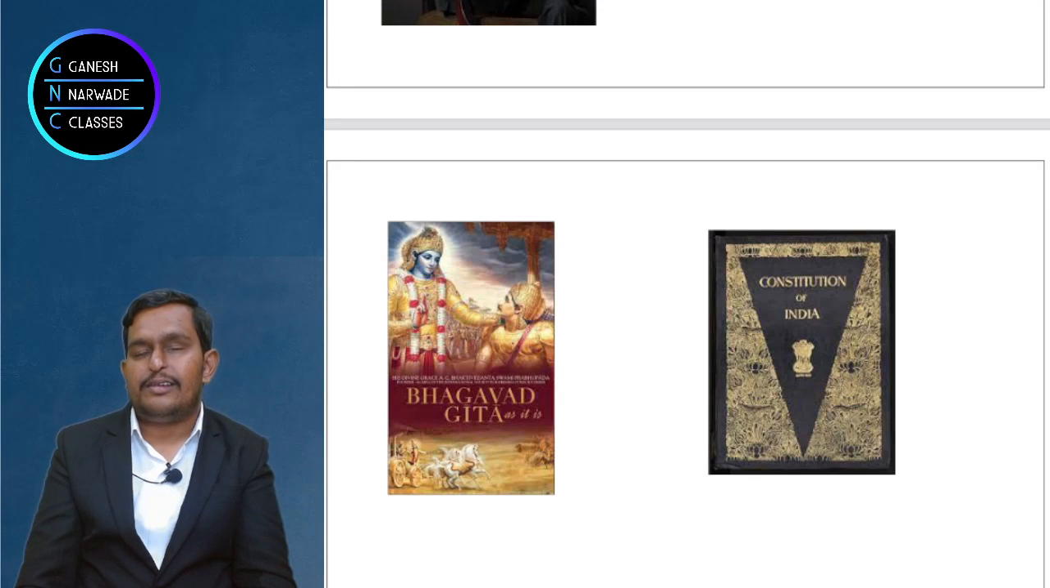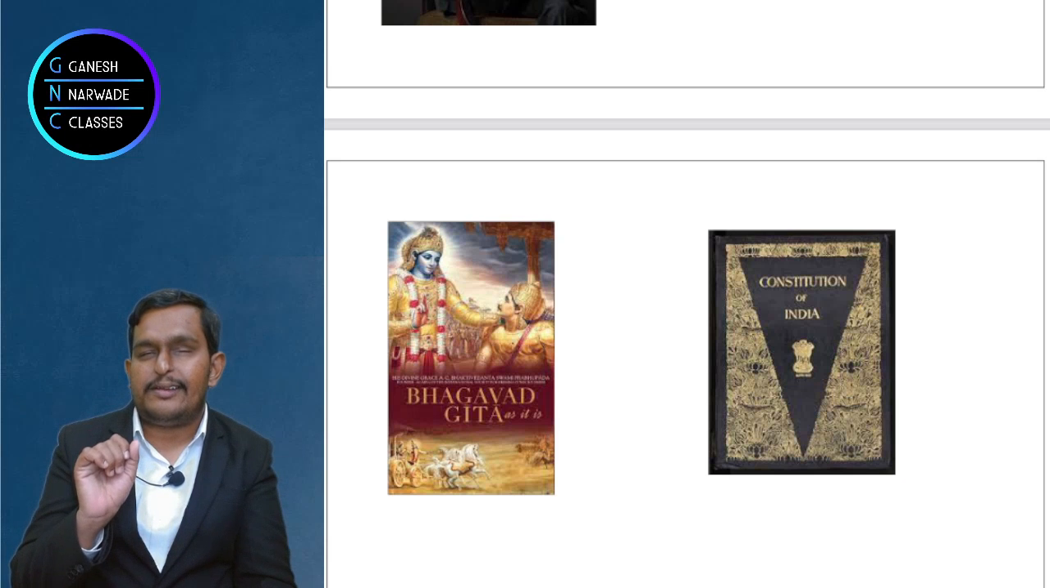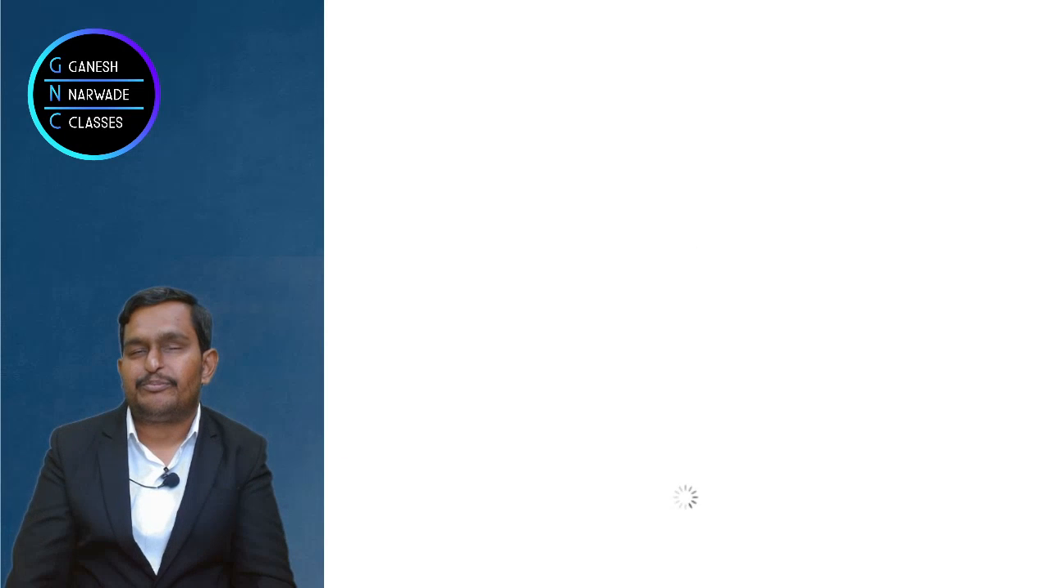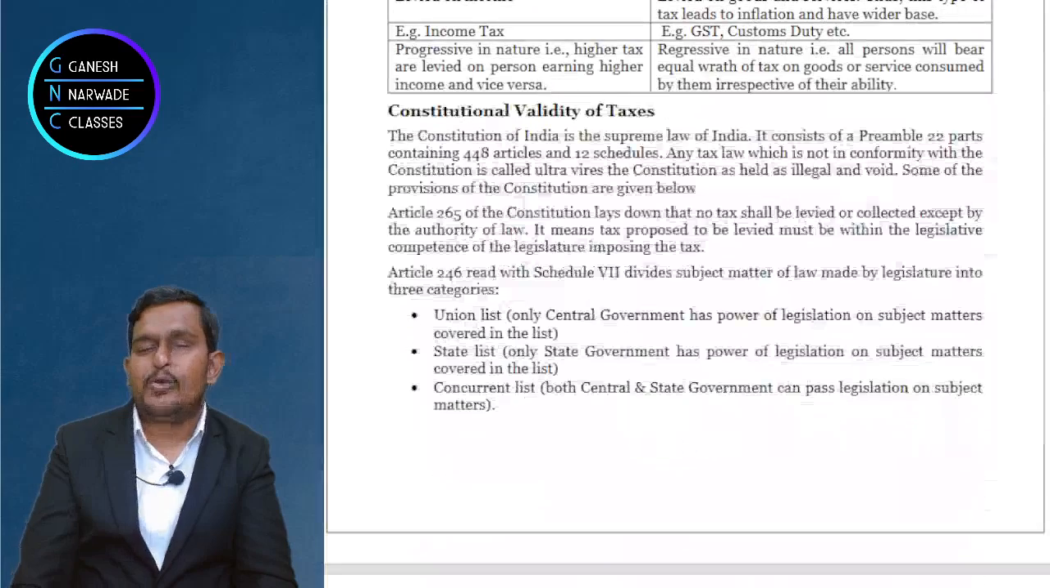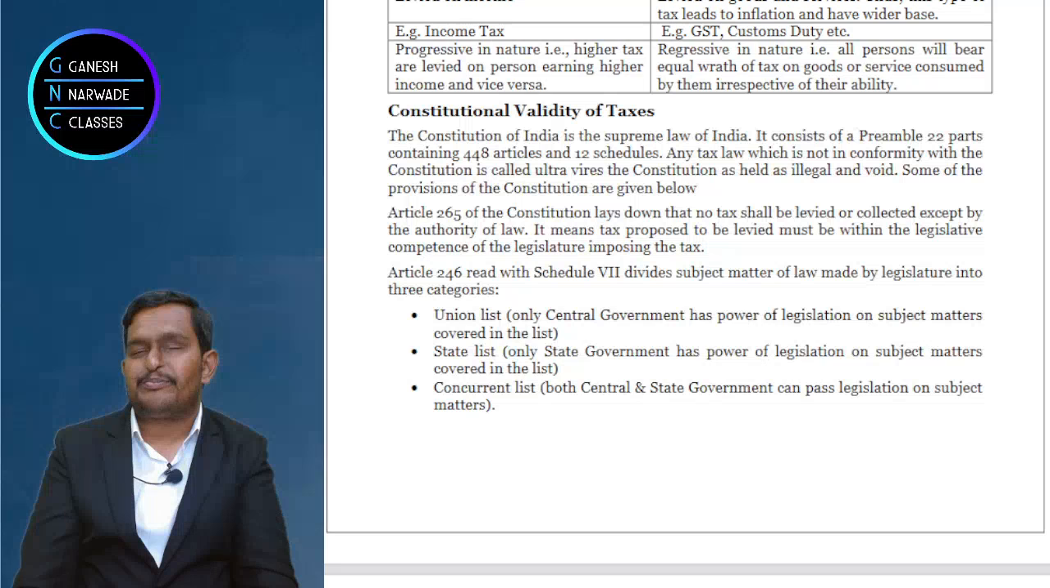In our constitution, there are 12 schedules. How many schedules are there? 12 schedules are there. In our constitution, 22 parts are there. And in our constitution, 448 articles are there. 22 parts, 12 schedules and 448 articles. If we are staying in India, we have to follow the Constitution of India. It talks about liberty, it talks about equality, it talks about fairness. So many things it talks about.